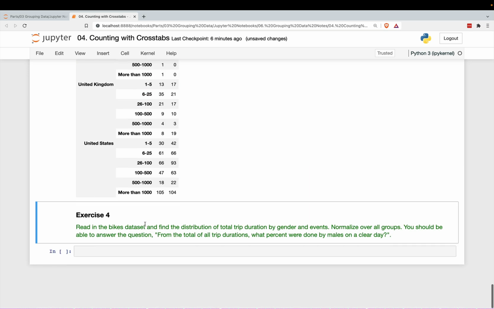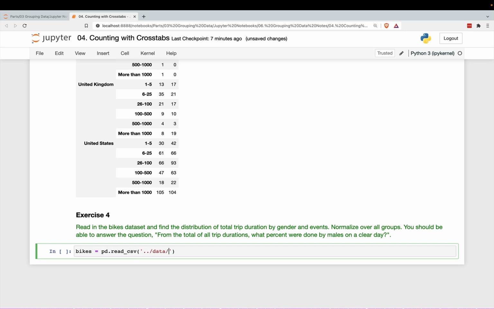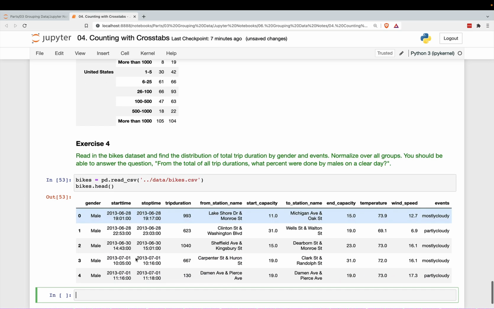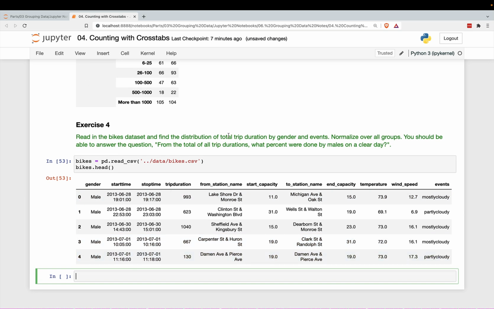All right, number 4, read in the bikes data set and find the distribution of total trip duration by gender and events. Okay, so hold on, there's a lot to do in one go. Let's read this in. Okay, read in the bikes data set. Find the distribution of total trip duration by gender and events, normalized over all groups. Okay, so we're going to see what portion of all rides is done by males or females.